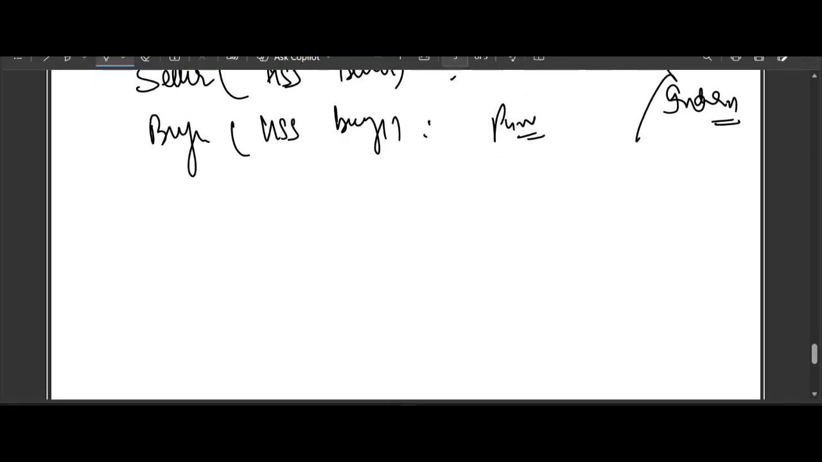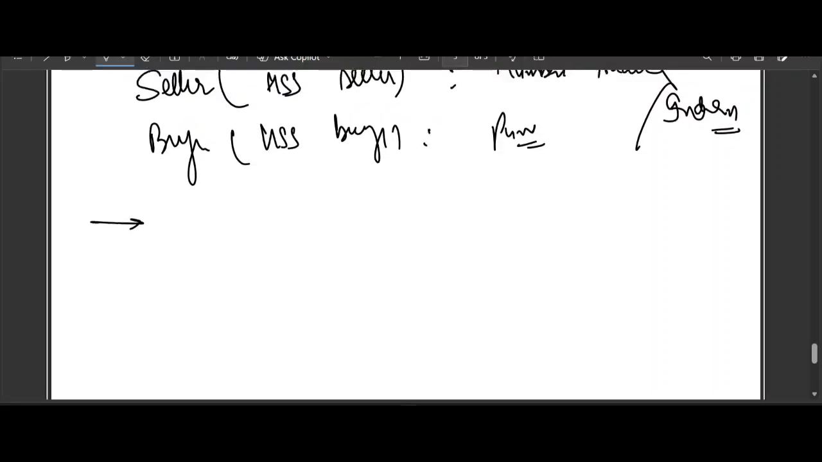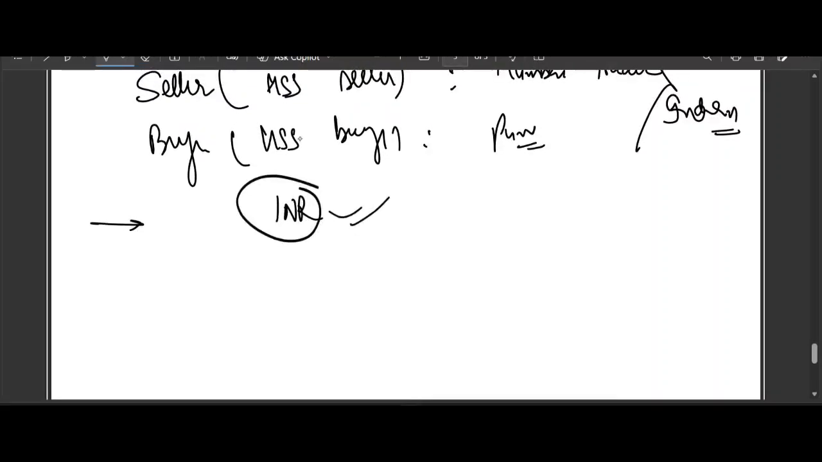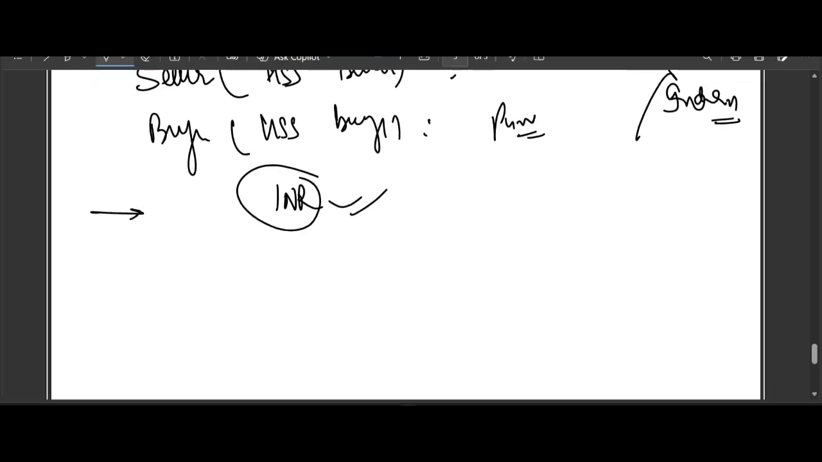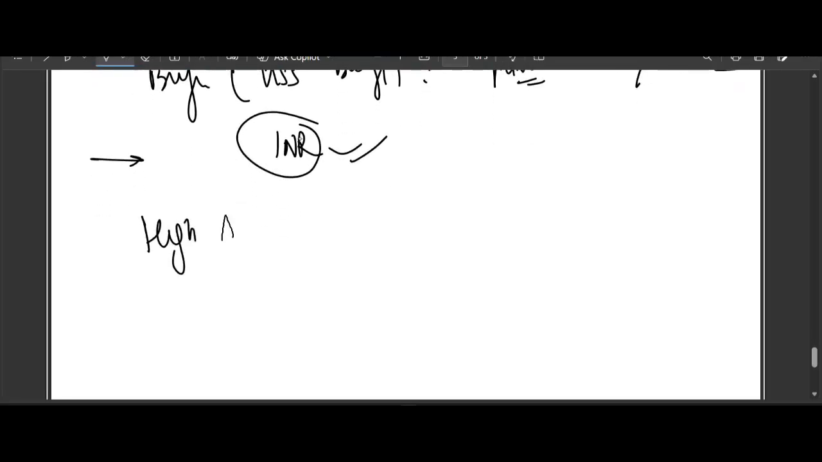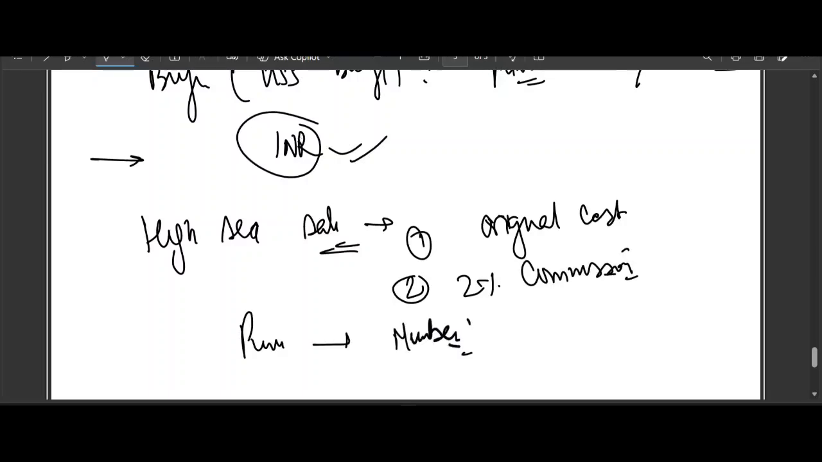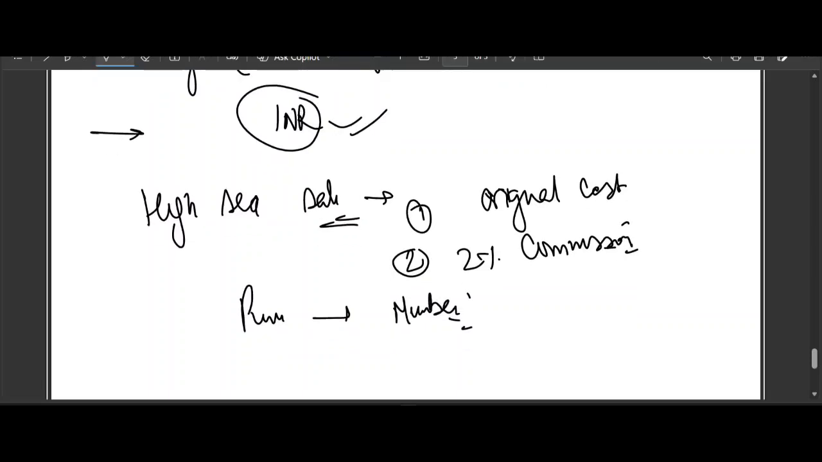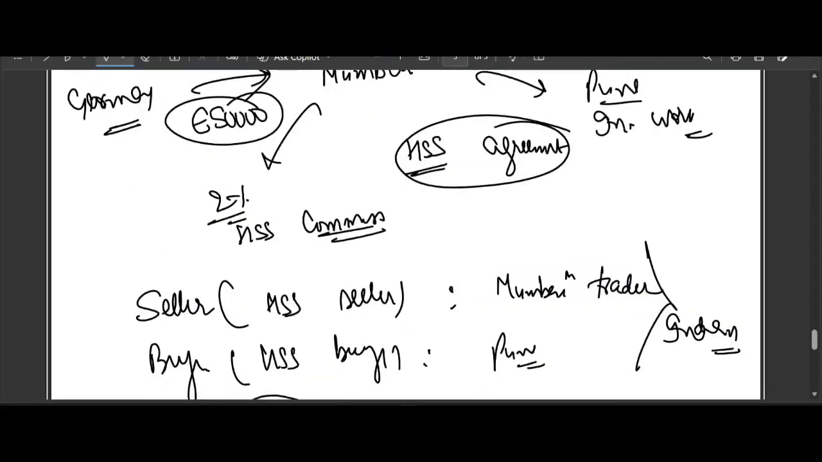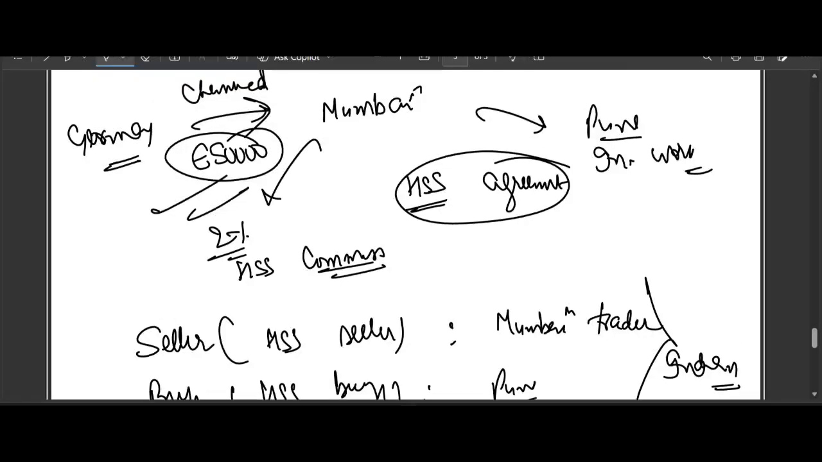Now apply the FEMA rule. What does FEMA say? Any transaction between two Indian residents must be settled in INR unless specifically permitted otherwise. So for High Sea Sale value, please remember, this includes the original cost. It also includes the 2% commission or markup, whatever you call it. And this is payable by Pune Industrial Work to the Mumbai trader. Since both are resident Indians, payment must be made in INR. Now what about the euro payment? Very good question, because he got an invoice from the German supplier of 50,000 euro.